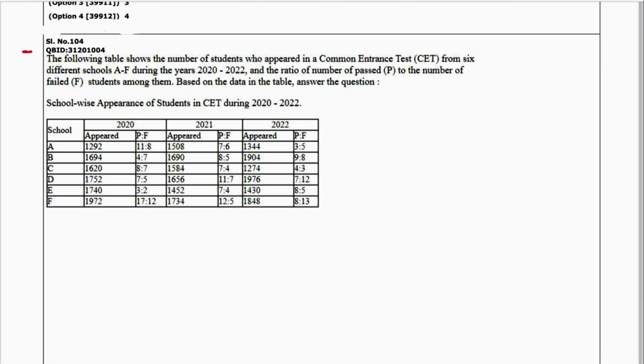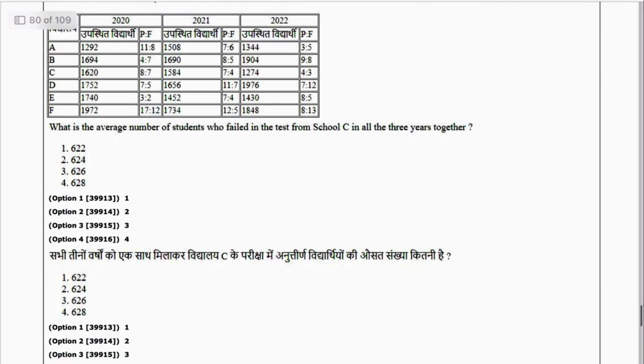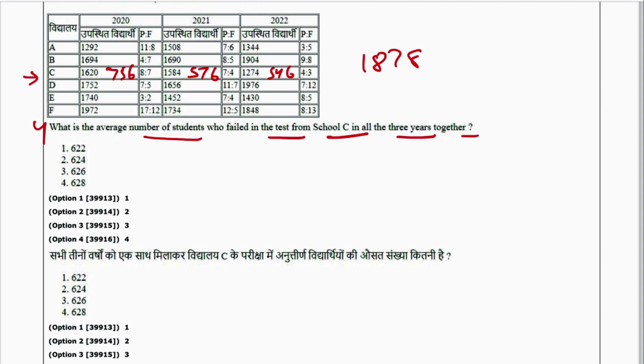Next is 4 and same data. Question number 4 is, what is the average number of students who failed in the test from the school C in all 3 years together? So this is C. पास वाला आपने यहाँ पर निकाल ही लिया था, उसमें से माइनस कर दो, इतना ही आ गया. ये इसमें आ गया 576, यहाँ पर 756 और यहाँ पर आ गया 546. टोटल आ गया ये 1878 divided by 3. So it will be 626. 3 is the answer.